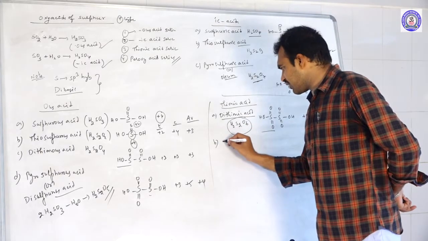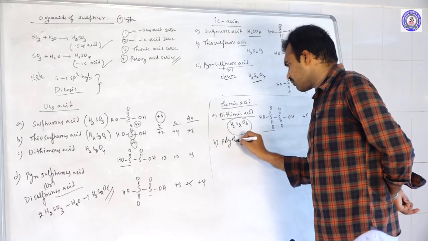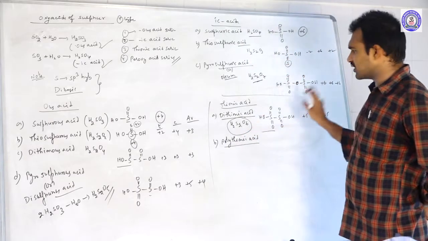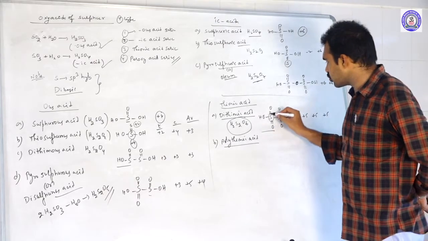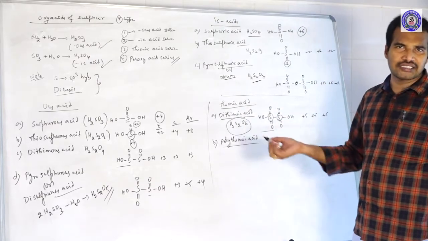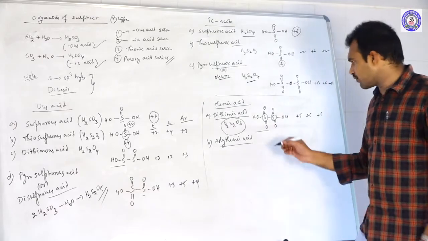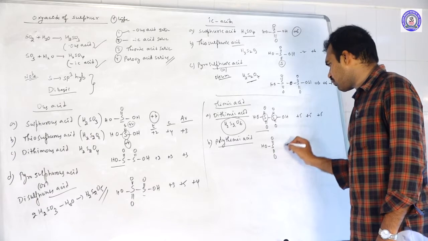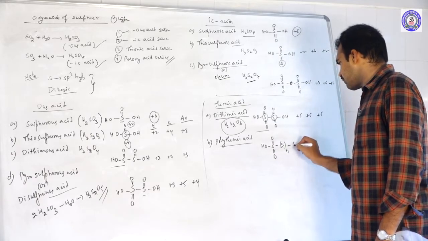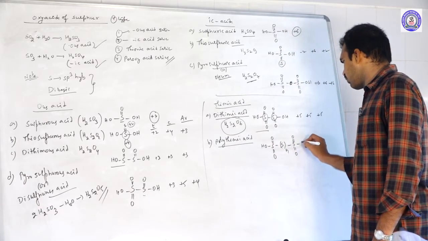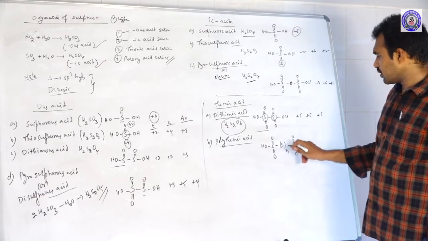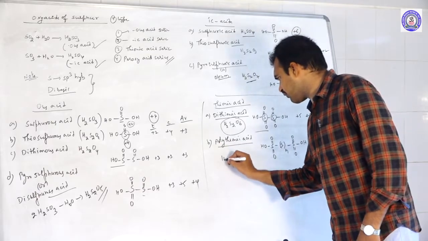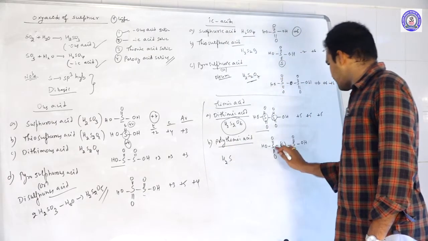And the second one is polythionic acid. See, this is a dithionic acid. Why? Because there are 2 sulfur atoms. That is why dithionic acid. Suppose poly, how will you write? You draw the same structure: S double bond O, S-n, S double bond O, OH. Here, how many sulfur atoms are there? n are there. That is why polythionic acid. So the chemical formula will be H2S2+n.